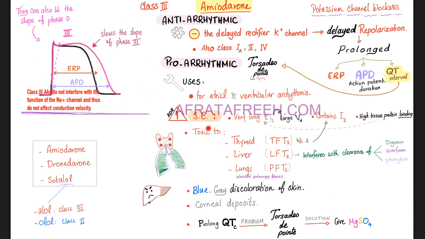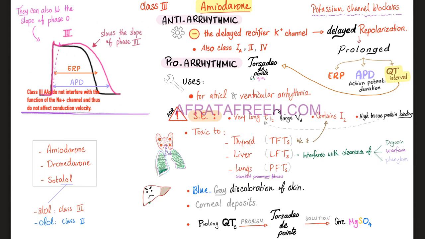What are the adverse drug reactions of amiodarone? It has a very long half-life with an enormous volume of distribution. It's everywhere and stays there forever. It contains iodine. It has high tissue protein binding, which will give it an even longer half-life. It's toxic to your thyroid, your liver, and your lungs.